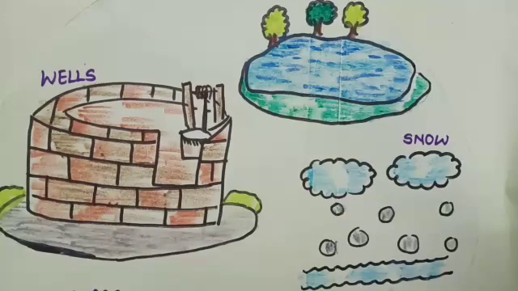That is, when you see a bundle of books becoming more and more, and if you keep going on keeping the books one above the other, what will happen? At a certain place it may fall down. In the same way, this ice slips down at a slow speed, and this is called a glacier. That is the formation of ice that slips down slowly. It is called a glacier.